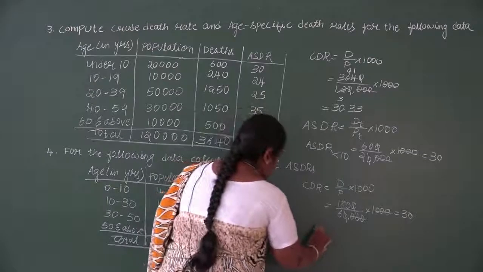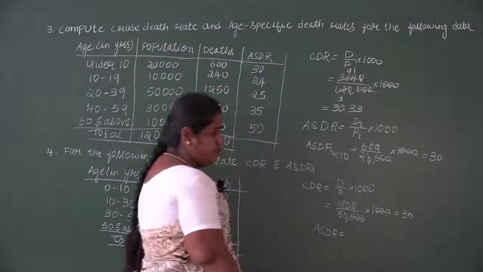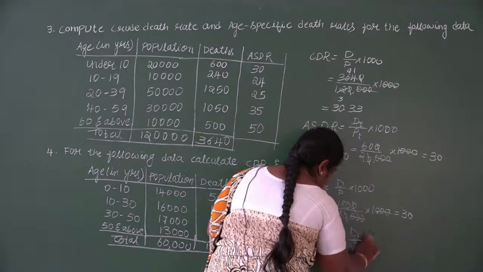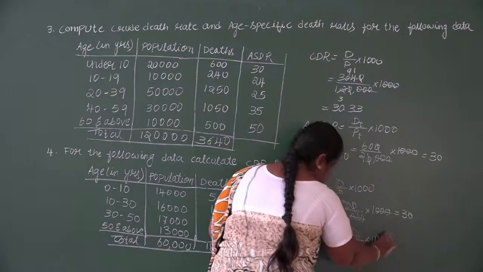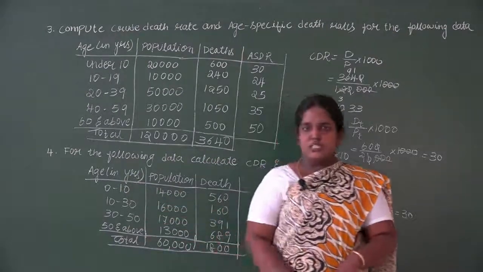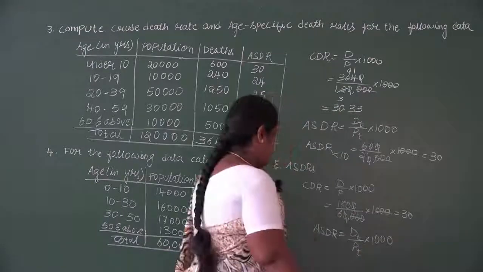Next, ASDR. For that, one-step calculation is needed. Before that, write the formula of ASDR. It is DT divided by PT into 1000. We'll show one-step calculation for the age group 0 to 10.